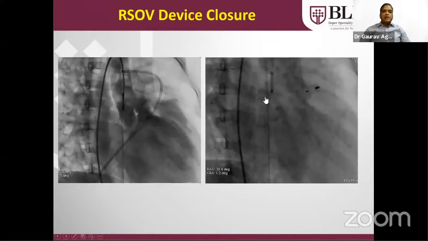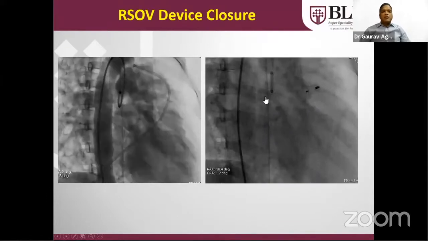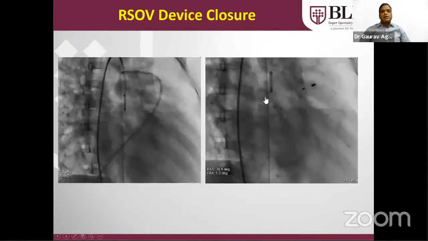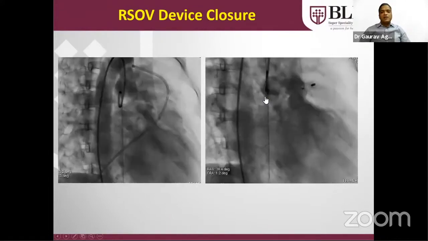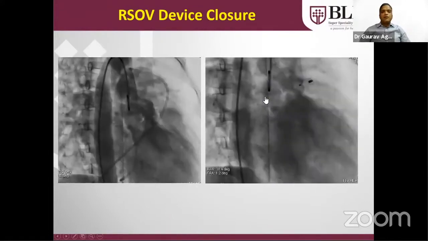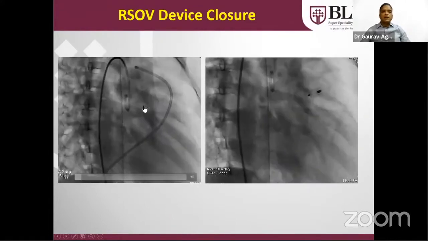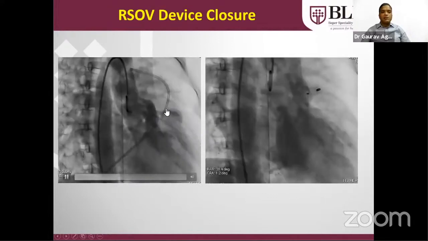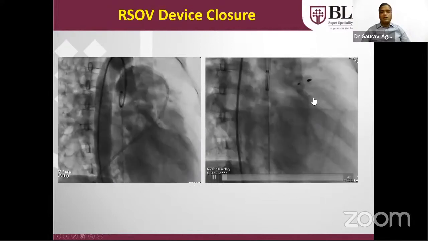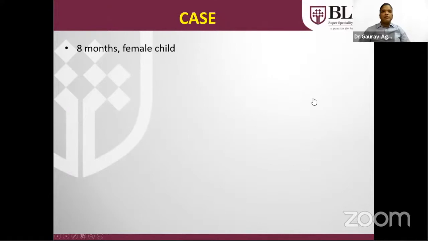Another left to right shunt lesion is commonly known as the ruptured sinus of Valsalva, in which the aortic sinus will rupture into the right or left side chamber. It will also lead to left to right shunt lesions. Here you can see the aortic angiogram filled the right ventricle outflow that was closed with the device.